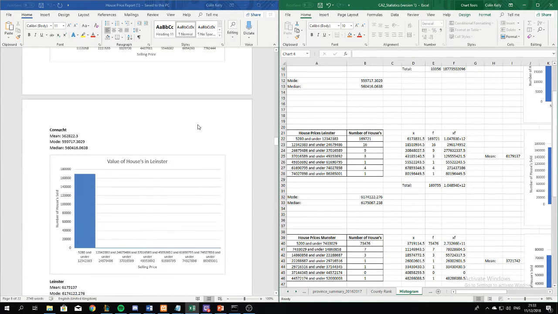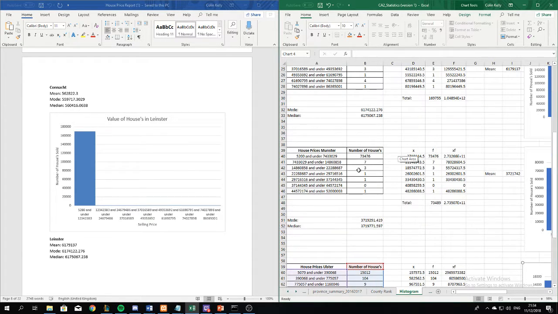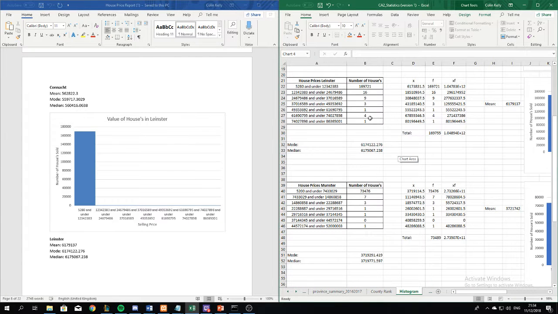Same when it comes to Leinster, not the same figures, but almost the same ratio, where the vast majority is in the first bracket, and it gets increasingly lower as you go up to the more expensive houses, with a few being in Leinster.